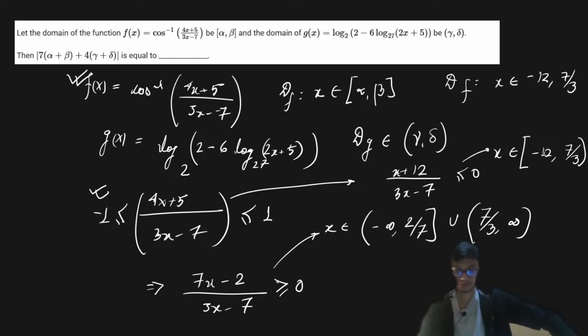So that will give you the domain of f of x. This should be closed at minus 12 and open at 7 upon 3. So this is going to be the value of alpha and this is going to be the value of beta. Then I go on and check for the domain of g of x in the same way.